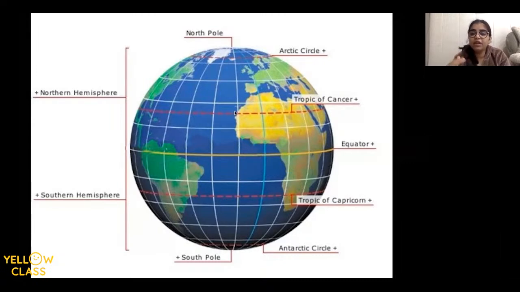And then we go more above and more down. So above the Tropic of Cancer is the Arctic Circle. Then below the Tropic of Capricorn is the Antarctic Circle. And then we have right on the top the North Pole, and then we have the South Pole, which is right at the bottom. Is this whole picture clear to everyone?